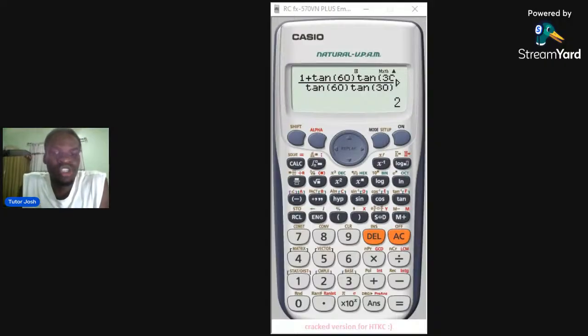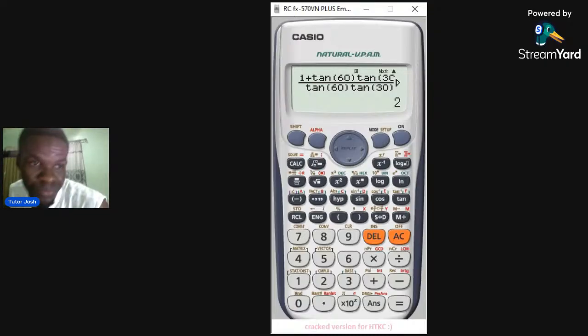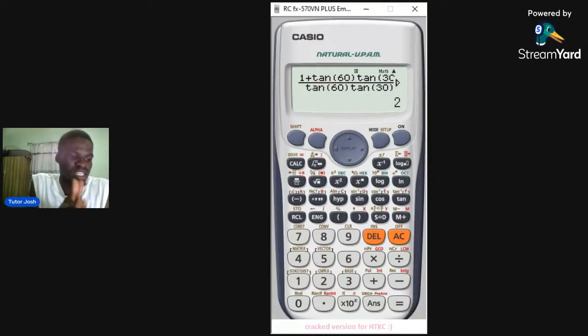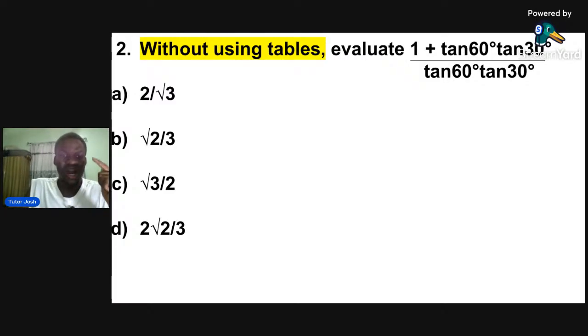Some people will start solving a lot of questions, and see that the answer is not there. It's going to waste their time. But me, if I find out that this question doesn't have an answer, I might just keep it and go to the next question. If I use the calculator, I'll be very accurate with my answer. So the answer to this question is actually 2, and you will not find it in the options. So please don't panic if you are solving and you don't see an answer.